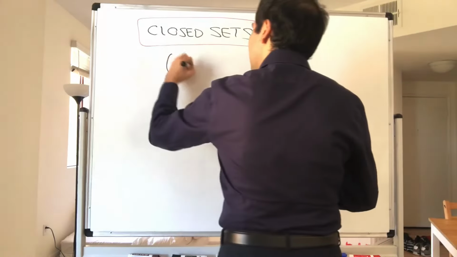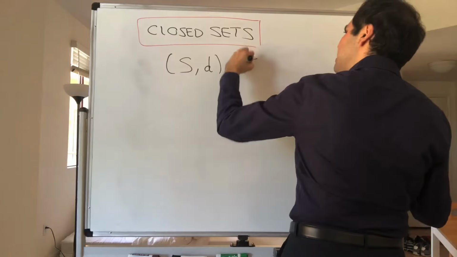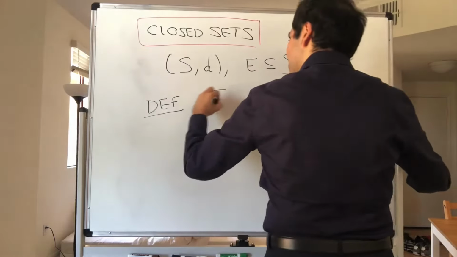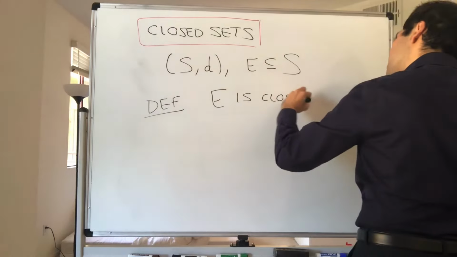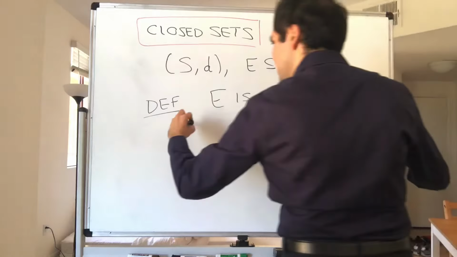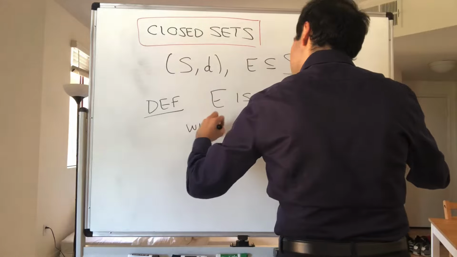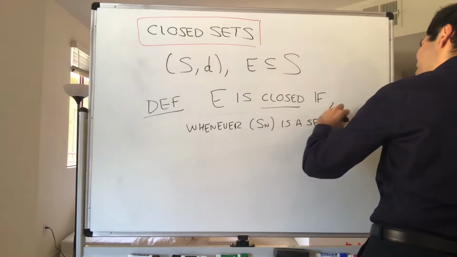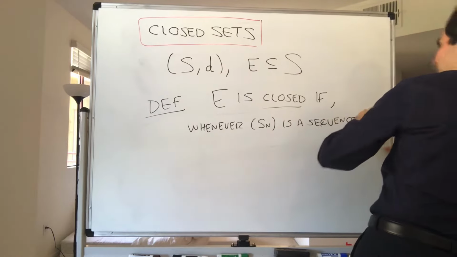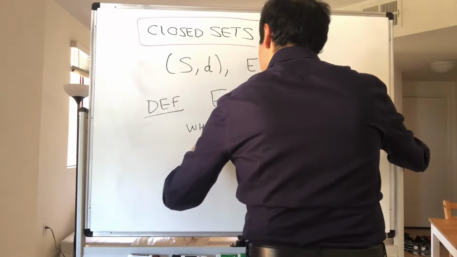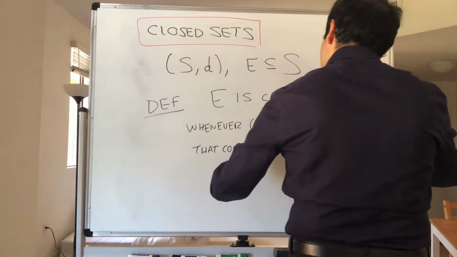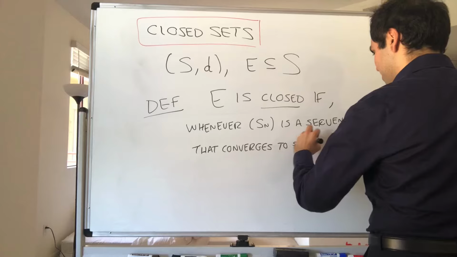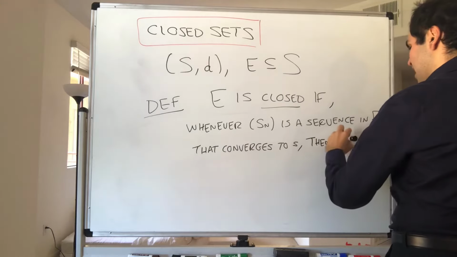So, as before, let S be a metric space, and let E be a subset of S. Then we say that E is closed if, whenever you have a sequence s_n in E that converges to some limit s, then that limit is also in your set E. Then s is in E.